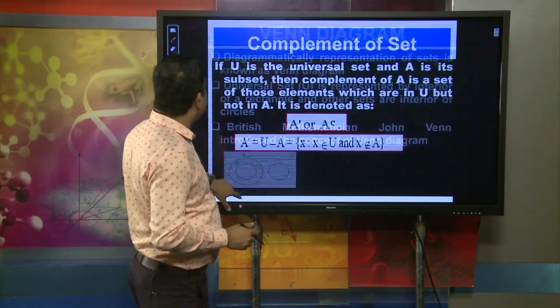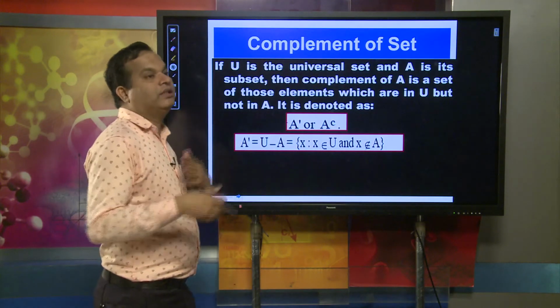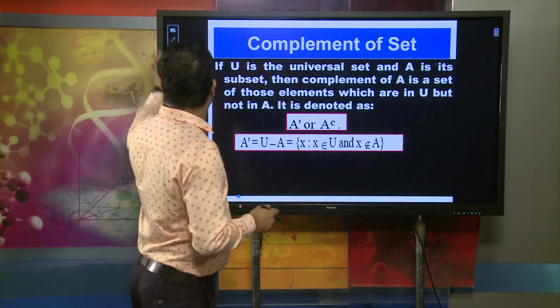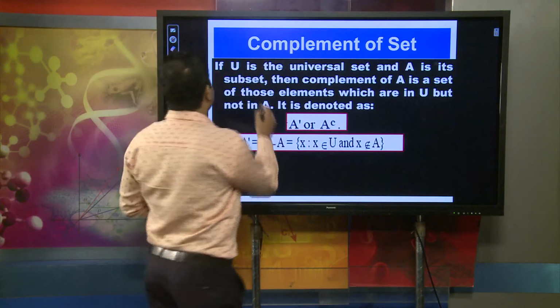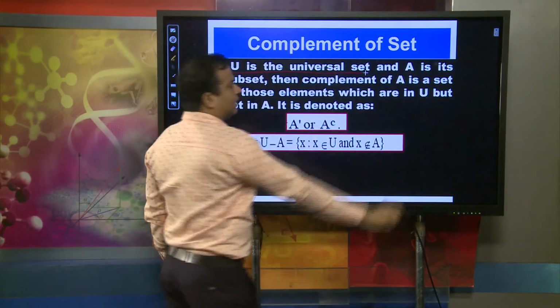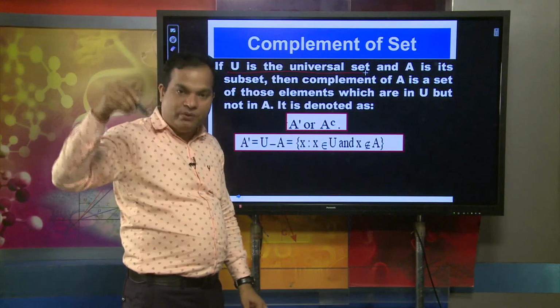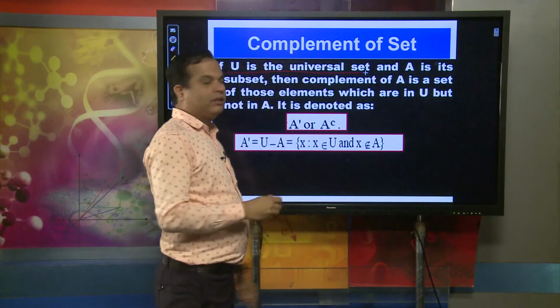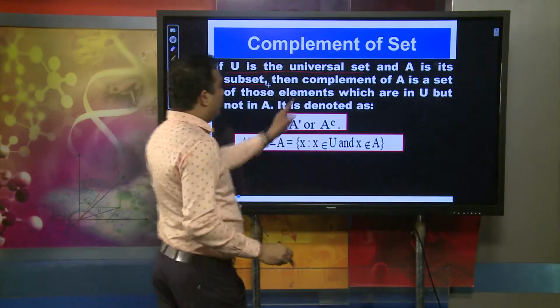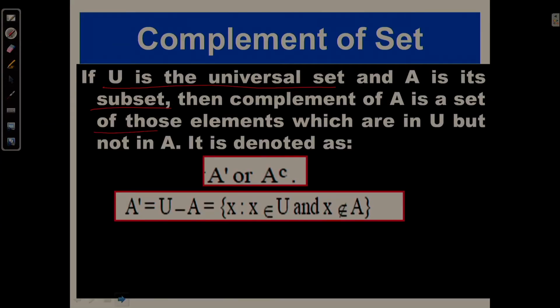Dear learners, another thing is the complement of a set. What do we understand by the complement of a set? Suppose U is the universal set. We already know we represent the universal set through capital U. If U is the universal set and A is its subset, then the complement of A is the set of those elements which are in U but not in A.